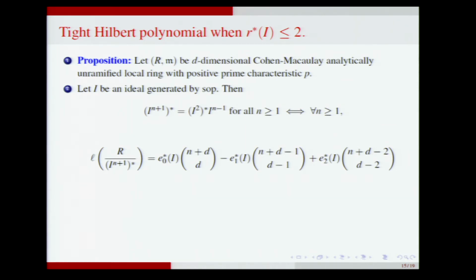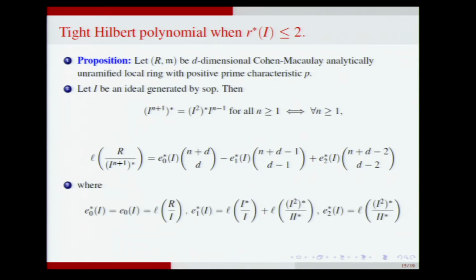So see that the tight reduction number is at most 2, and only 3 coefficients are there in this tight Hilbert polynomial. And I feel that the number of non-vanishing coefficients in the tight Hilbert polynomial has something to do with the reduction number. Okay, that is not so clear right now. This expression is valid for all n, and therefore by substituting various values of n, I can calculate all the coefficients of the tight Hilbert polynomial, and these are the values which come out.